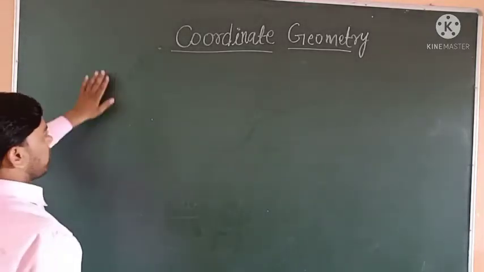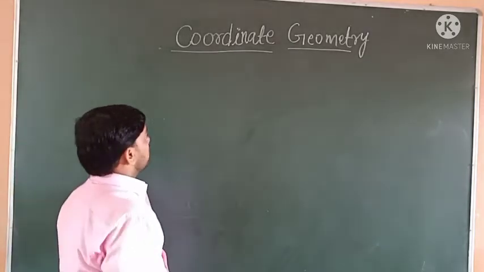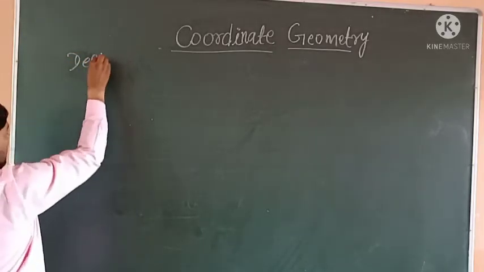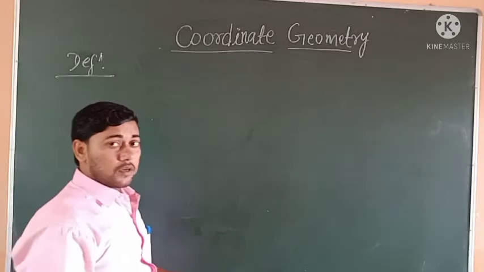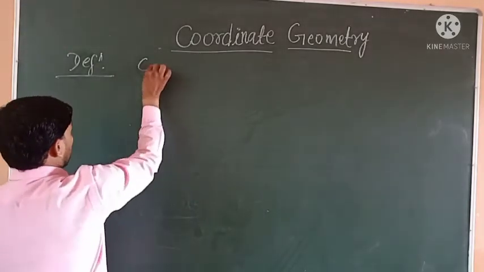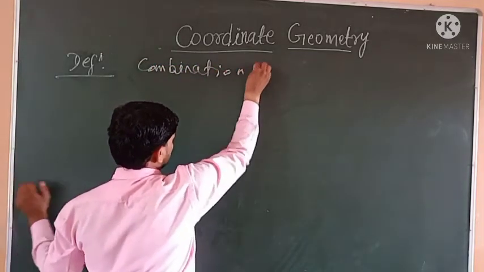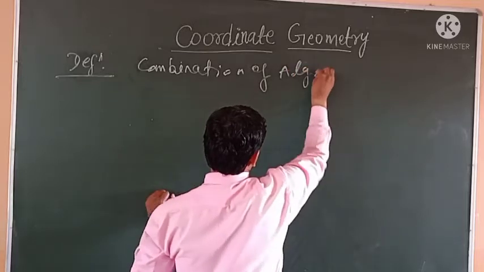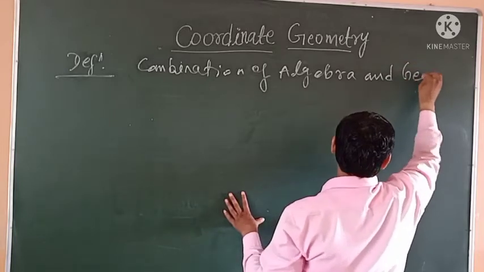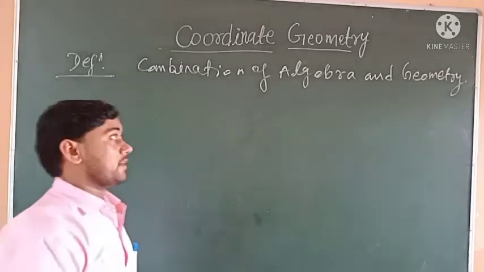Coordinate geometry is an important branch of mathematics. Let us define coordinate geometry. The combination of algebra and geometry is known as coordinate geometry.